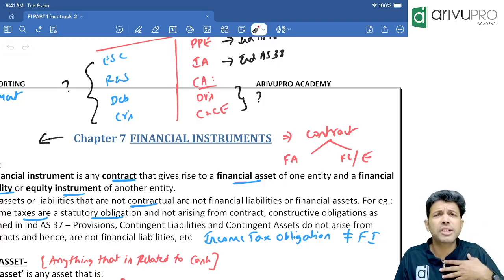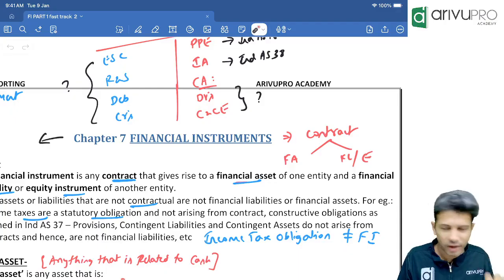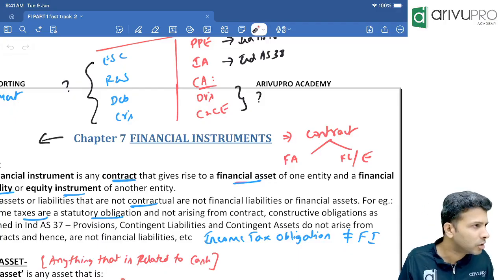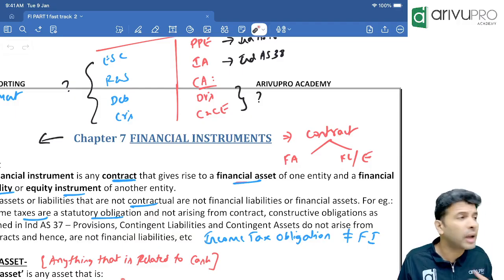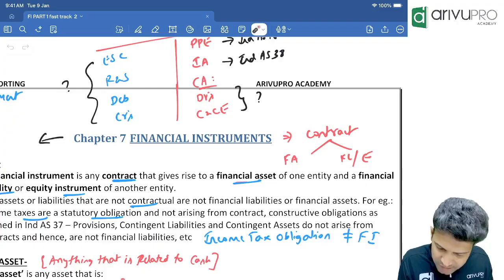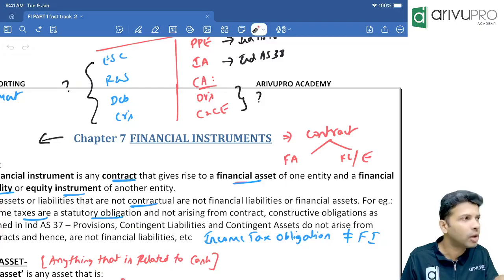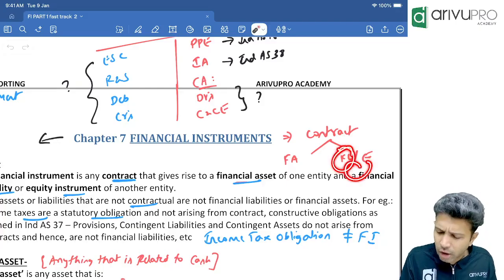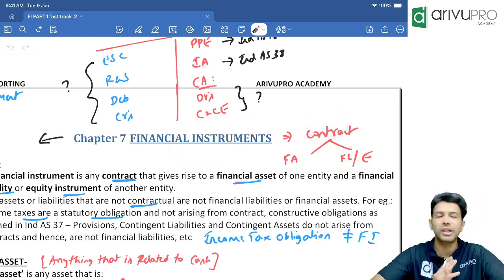Like if I purchase the goods from Chandu, for me Chandu is a creditor. For Chandu, I am a debtor. Yes or no? So if it's a financial asset for one entity, for another entity it will be the reverse. That will be a financial liability, or it could also be equity. Such a contract only we call a financial instrument.